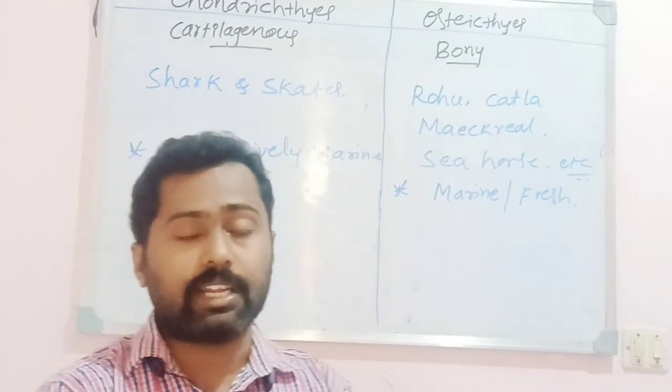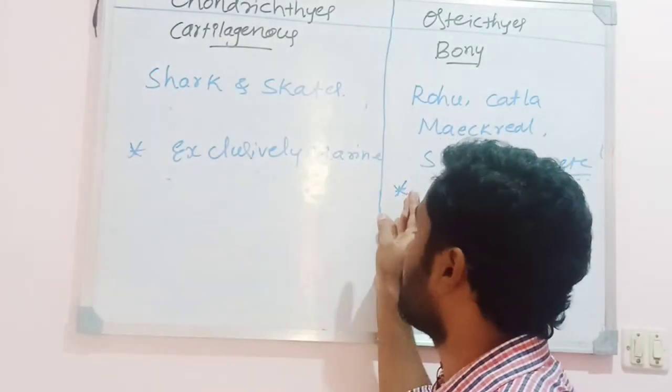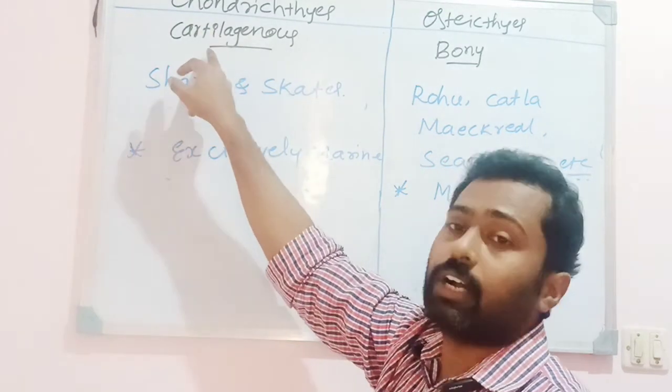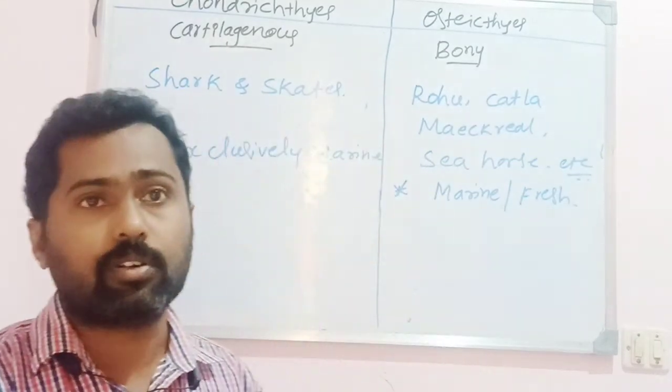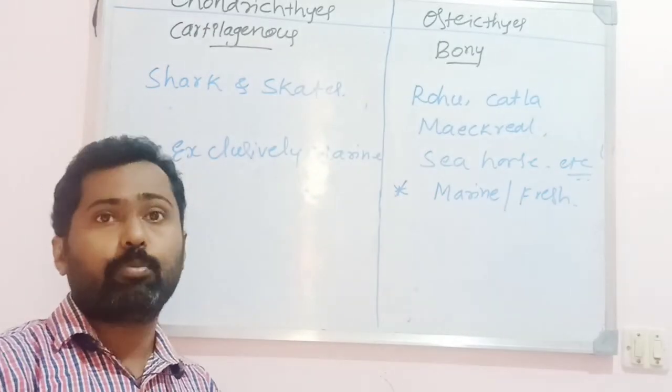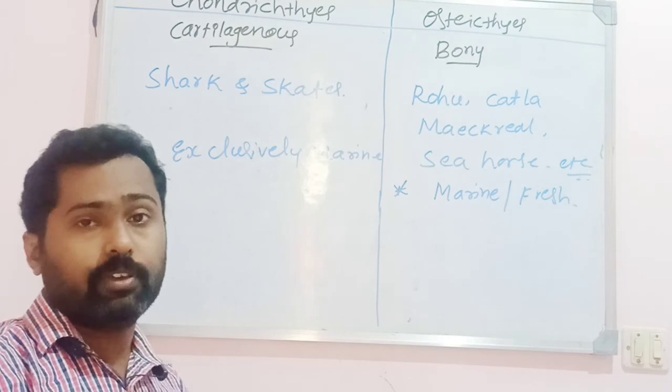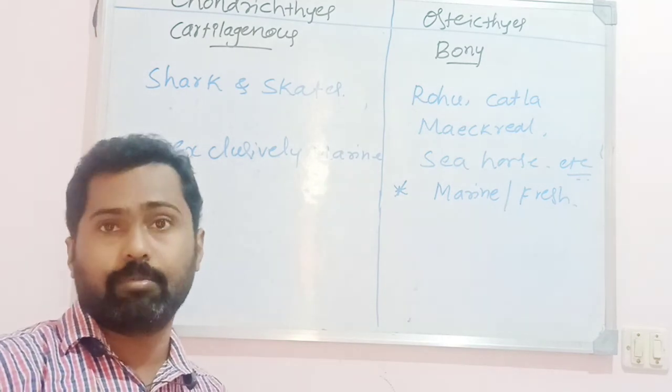Okay, so this is about the differences between the cartilaginous fishes, the chondrichthyes, and the osteichthyes. Chondrichthyes are nothing but the cartilaginous fishes, whereas osteichthyes are nothing but the bony fishes. Okay, so in the next video we will discuss the tetrapoda. Tetrapoda is nothing but the amphibia, reptilia, aves and mammals. Okay, thank you.